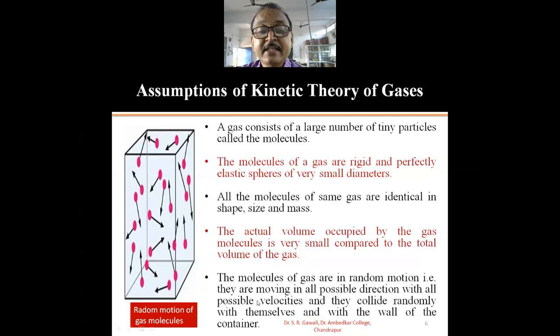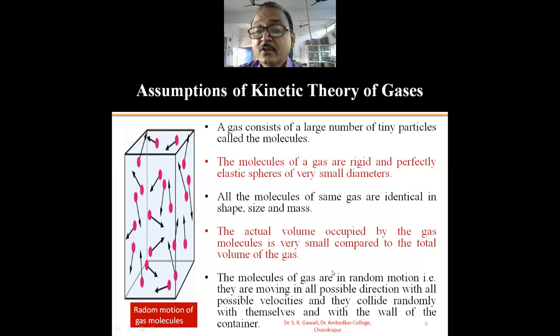So the molecules of the gas are moving in all possible directions with all possible velocities, and they collide randomly with themselves and with the wall of the container. Suppose this one particular molecule is moving in this particular direction. It will collide with the wall of the container, and its direction will be changed by the wall of the container. Or this molecule of the gas may collide with another molecule of the gas, and when one molecule collides with another molecule, its motion and direction are changed.